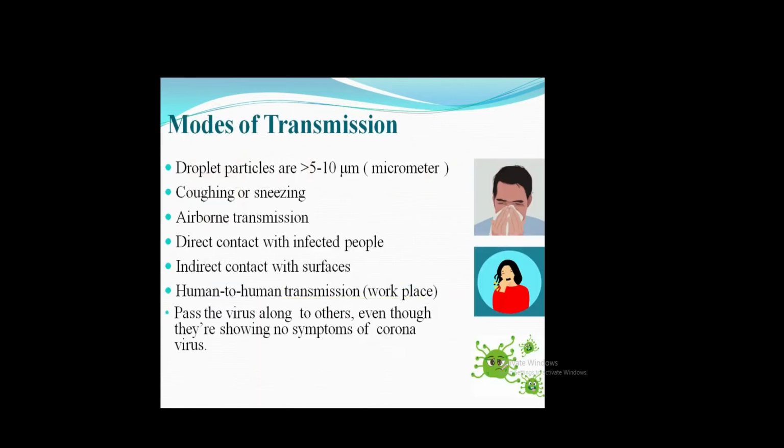Next, go to the next stage, mode of transmission. How can the transmission happen? The main mode of transmission is droplet infection. The microorganism spreads through droplets from one person to another person, through coughing, sneezing, and airborne transmission, direct contact with the infected person, and indirect contact with any surface or by touching articles.